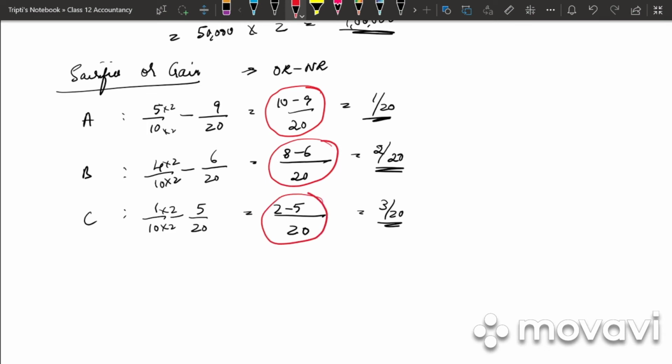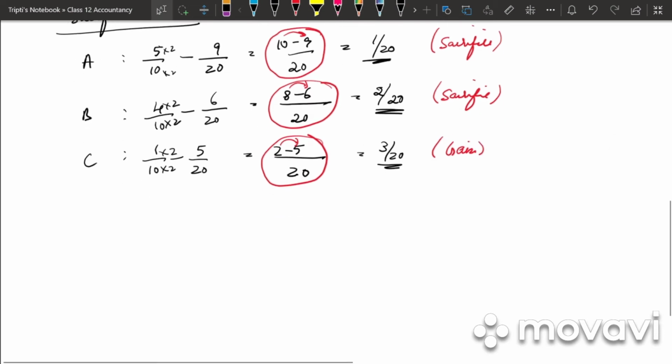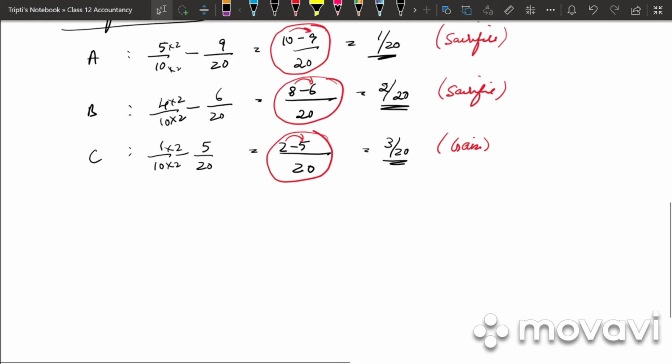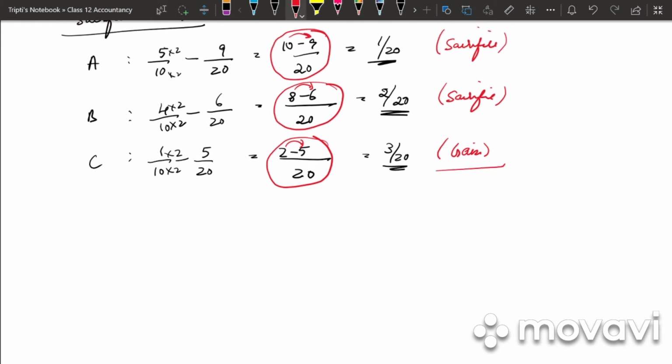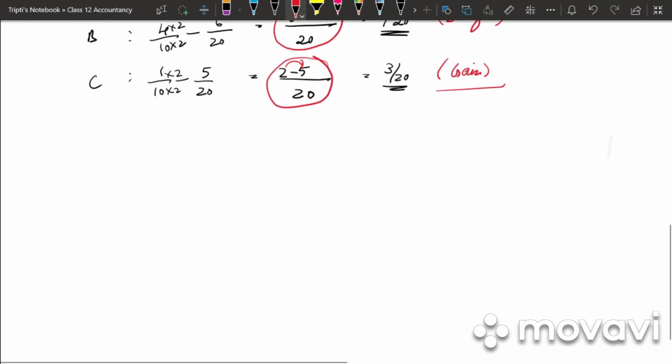middle part. So of A, from 10 it has reduced to 9. So it is sacrifice. For B, from 8 it is 6. Again it is sacrifice. And for C, from 2 it has been 5, which means it is gain. So what is the journal entry? Gaining partners capital account debited to sacrificing partners capital account.